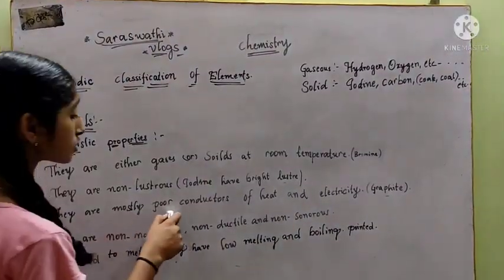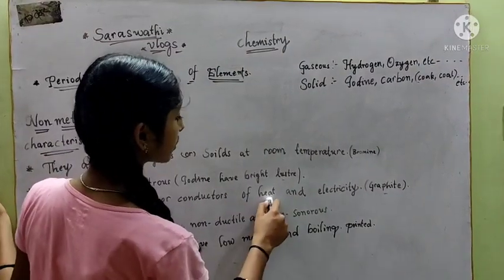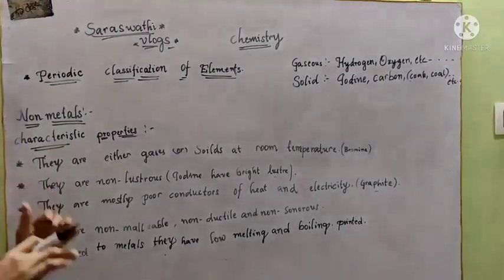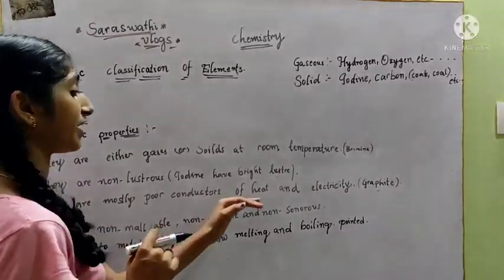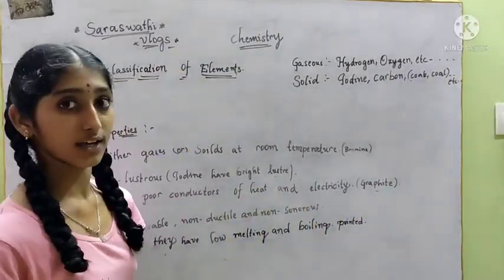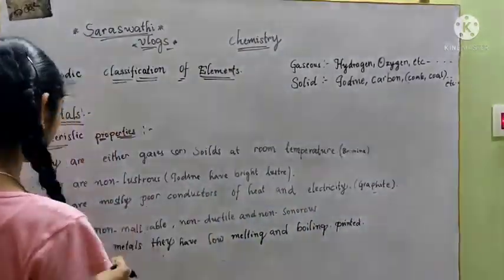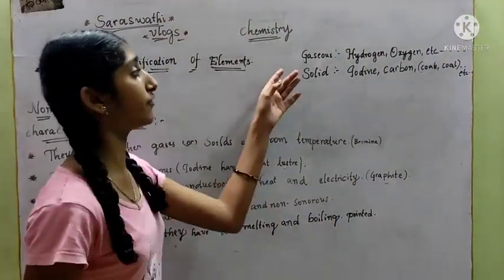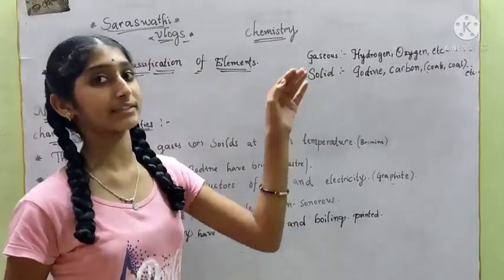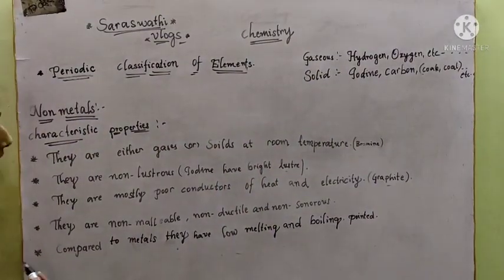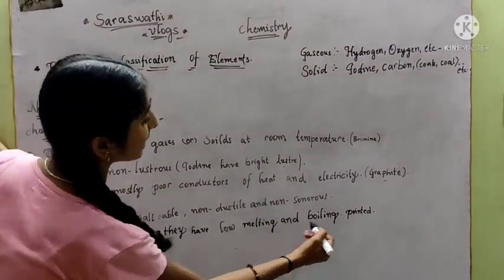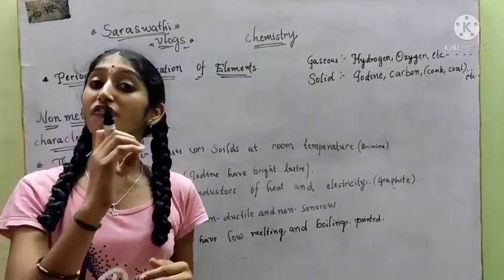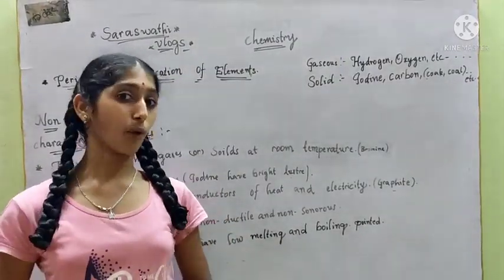They are mostly poor conductors of heat and electricity; every non-metal is a poor conductor except graphite. They are non-malleable, non-ductile, non-sonorous. Compared to metals, they have low melting and boiling points.